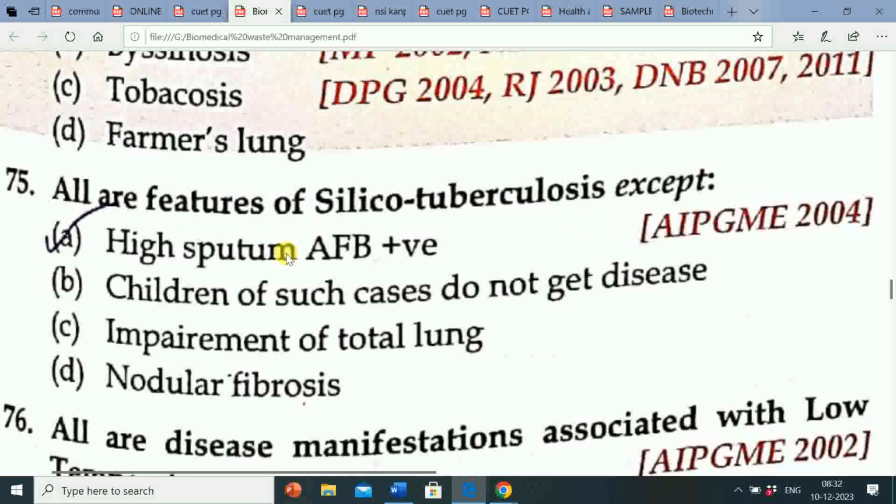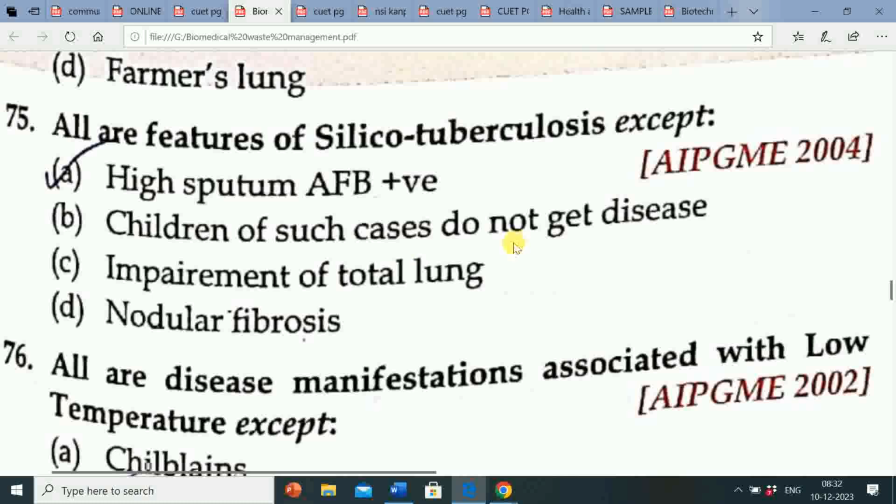Next question, all are features of silicotuberculosis except: option A, high sputum AFB positive; option B, children of such cases do not get the disease; option C, impairment of total lung; option D, nodular fibrosis. The correct answer is option A, high sputum AFB positive. This is not a feature of silicotuberculosis, while options B, C and D are features of silicotuberculosis.